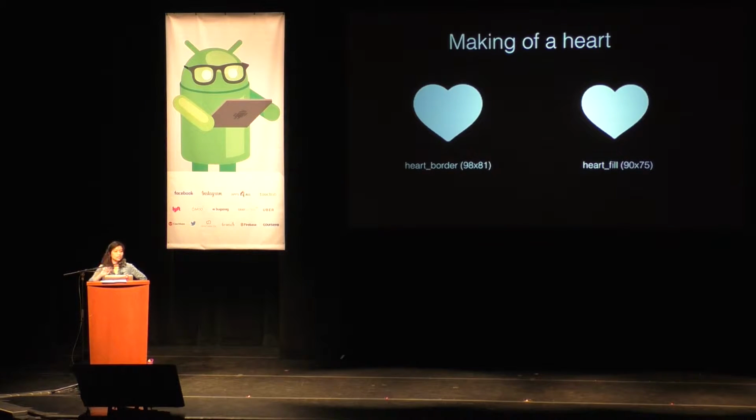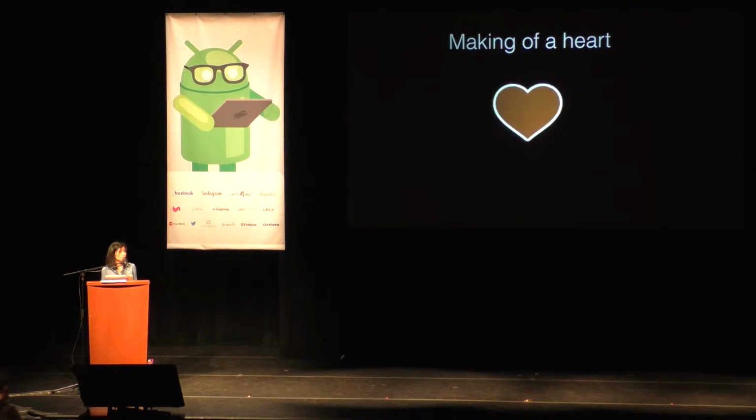We have a custom view, a heart view that takes two assets, a heart border and a heart fill. And you notice the heart border is a little bit bigger than our heart fill. And what we do is we colorize the heart fill. We'll give it a color using a color filter, tinting it. And then we will simply lay over the fill on top of the border.